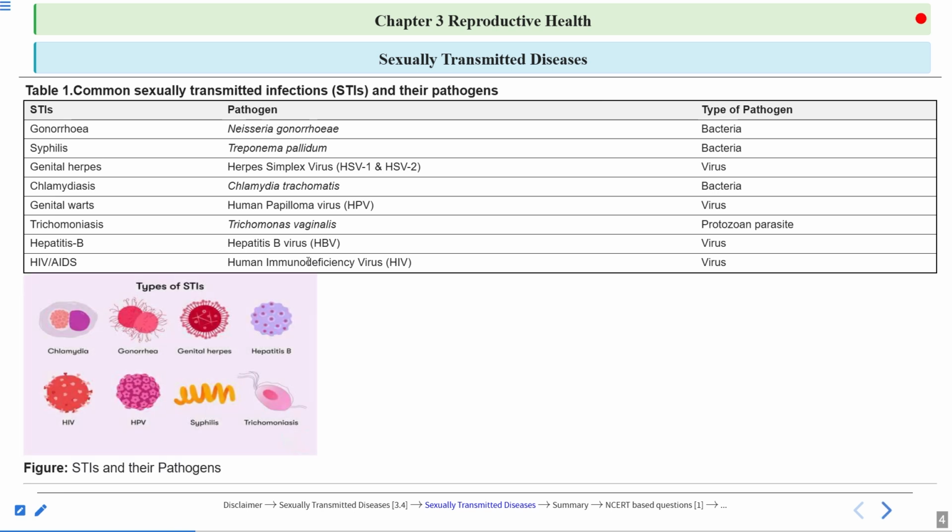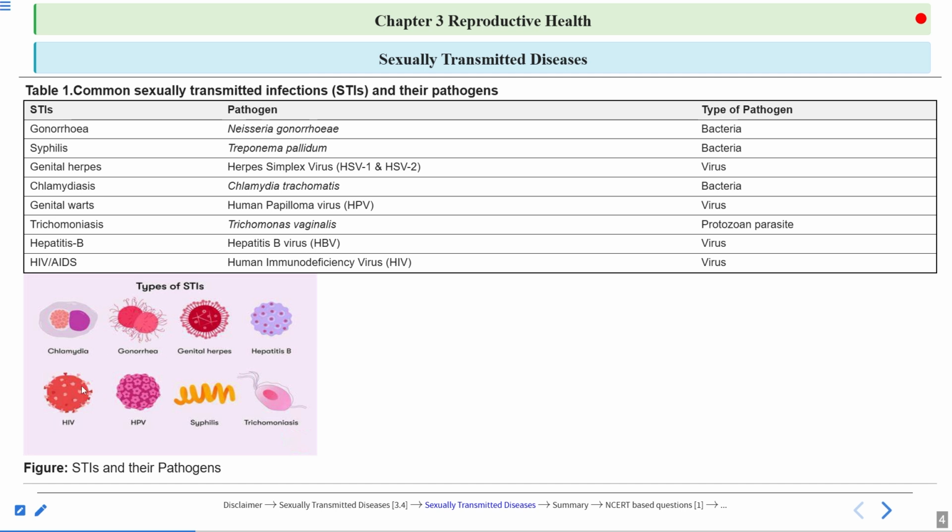Here in this image you can see the STIs and their pathogens. You can see chlamydia, which is caused by Chlamydia trachomatis. This pathogen looks like this. Then the gonorrhea pathogen looks like this. Gonorrhea is also caused by a bacterium, Neisseria gonorrhoeae. Then herpes, this is a virus. The herpes virus looks like this. And then hepatitis B virus. So I've shown you the diseases and the shape and morphology of the pathogen as well.